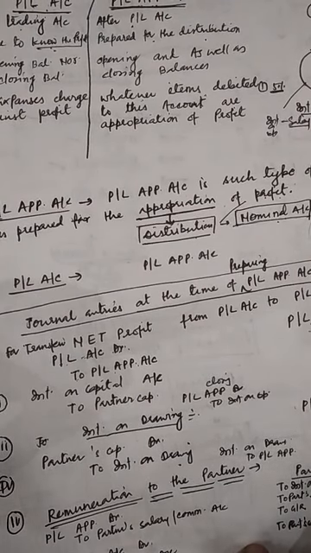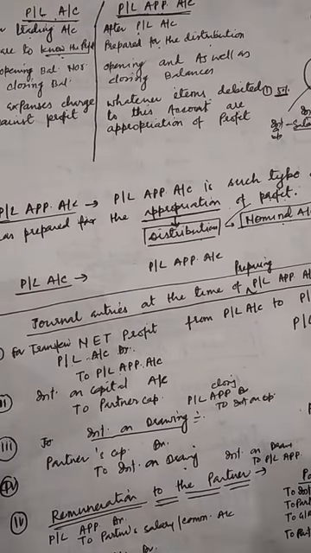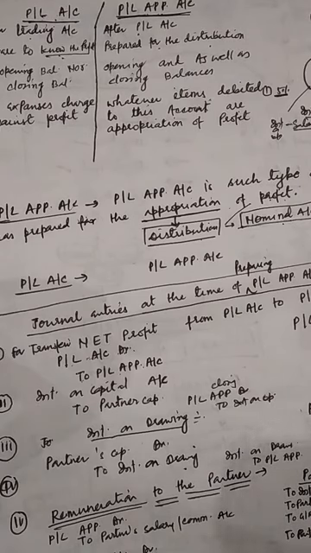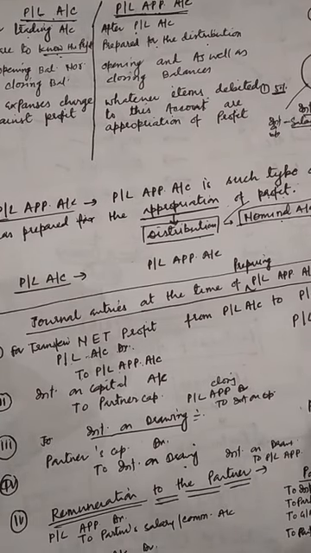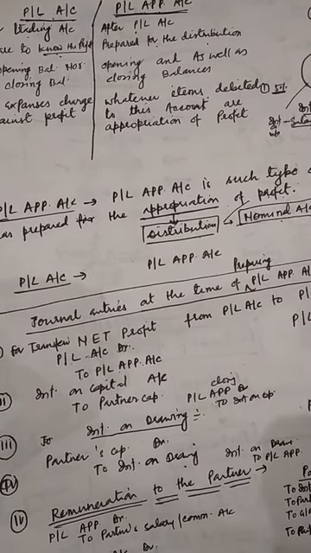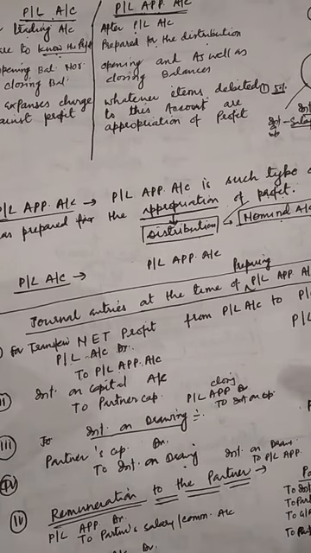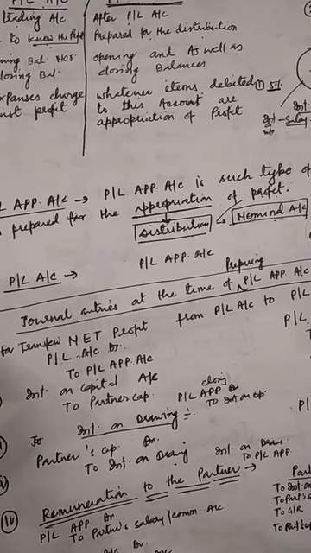Getting you all? I mean to say, when we prepare the profit and loss account and calculate our net profit or net loss, then we open an account, that is the PL appropriation account, for distribution or appropriation of whatever profit we are getting in the profit and loss account. Definition is clear. What is the PL appropriation account?